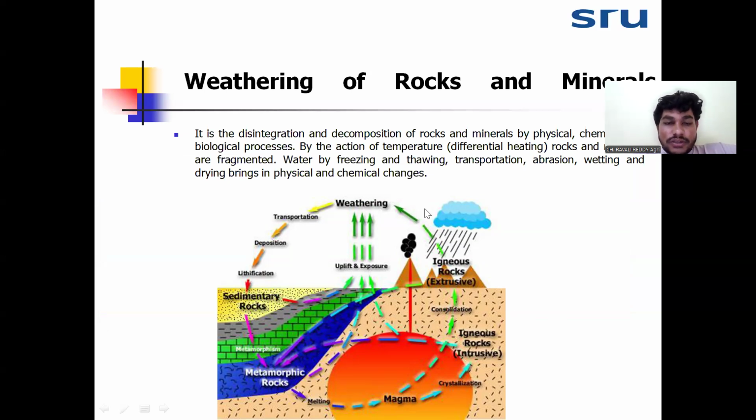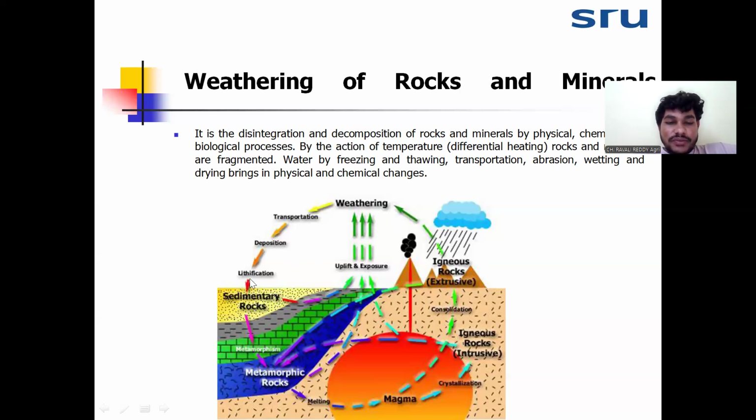That igneous rock is converted into sedimentary rock because of different environmental factors. The first step in the formation of sedimentary rock is weathering, followed by transportation, deposition, and diagenesis. From these four processes, sedimentary rock is formed from the igneous rock. Both igneous and sedimentary rocks go into metamorphism because of high temperature and pressure and form a new rock, that is the metamorphic rock.